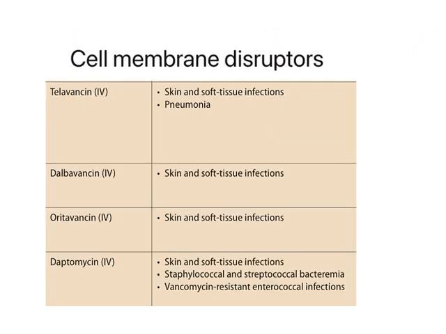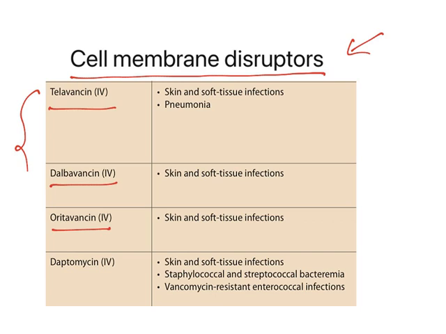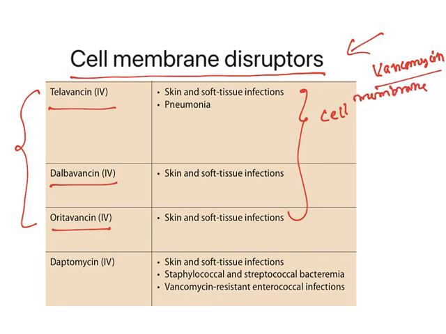Moving further, now cell membrane disruptors are there. Now we have seen cell wall inhibitors, protein synthesis inhibitors. The next group is cell membrane disruptors. Telavancin, dalbavancin, oritavancin. All three are derivatives of vancomycin. If you remember, vancomycin is a cell wall inhibitor. Now, these three drugs also inhibit the cell wall as well as the cell membrane. They have dual action, cell membrane inhibitor as well as cell wall inhibitor. And they are mostly used to treat skin and soft tissue infections.